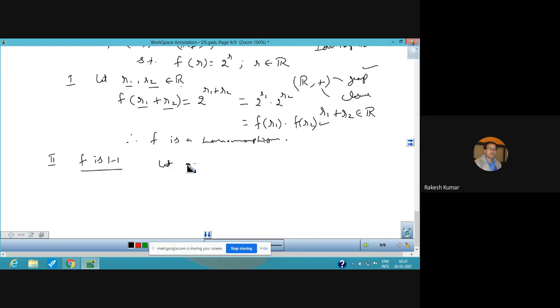For f to be one-one, you must have f of r1 equal to f of r2 so that if images are the same, then the elements should be the same. This is the property of one-one. When is any function one-one? If images are equal, producing elements are equal. So let us use the definition. F of r is 2 raised to power r, then f of r1 is 2 raised to power r1, and that is equal to 2 raised to power r2. It is clear the bases are the same, then the powers are equal.